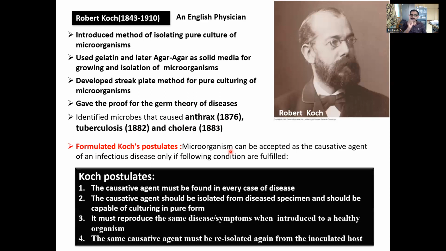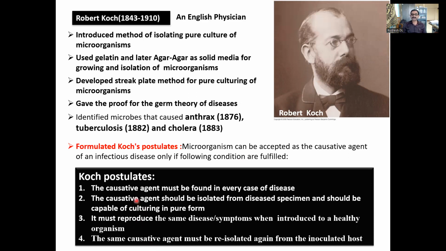And also he formulated, this is very important, Koch's postulates. What are Koch's postulates? He formulated four postulates, four points, that if you want to call any microorganism a causal agent of a particular disease, it should fulfill these four postulates provided by Robert Koch.